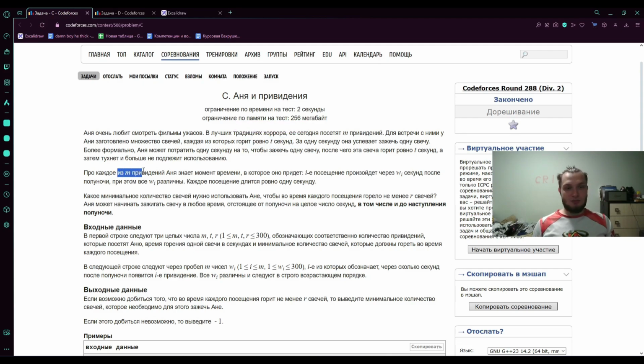So, for each of the ghosts, we know that it will arrive in a certain number of seconds after midnight, and several ghosts can't arrive in the same second. Each visit lasts exactly 1 second. What is the minimum number of candles Anya needs to use so that during each visit, at least K candles are burning? Anya can start lighting a candle at any whole number of seconds remaining until the stroke of midnight, including the moments just before midnight.